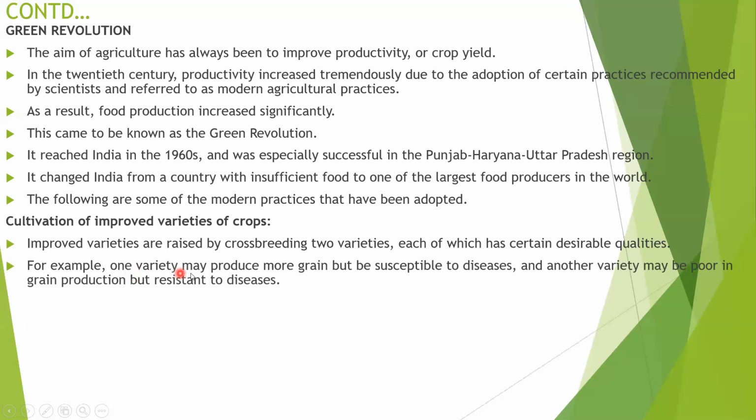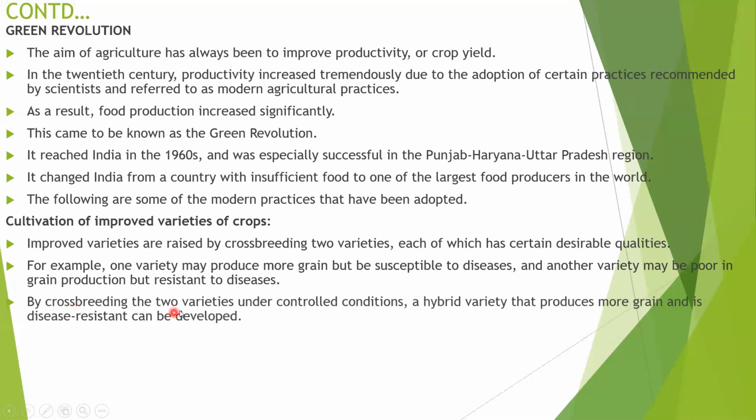For example, one variety may produce more grain but be susceptible to disease, because the plants catch diseases easily. The benefit is that the plants produce more grains and are high yielding. Another variety may be poor in grain production but resistant to disease. These plants yield very little food grain, but they have very high disease resistance. Both are crossed.